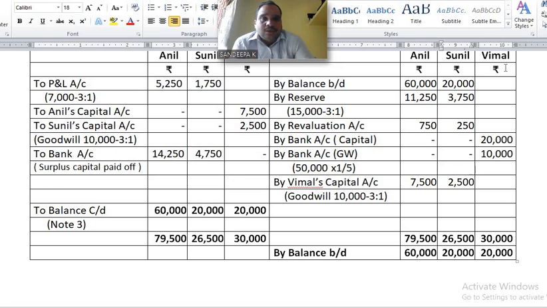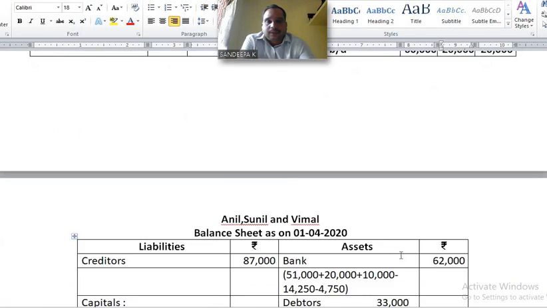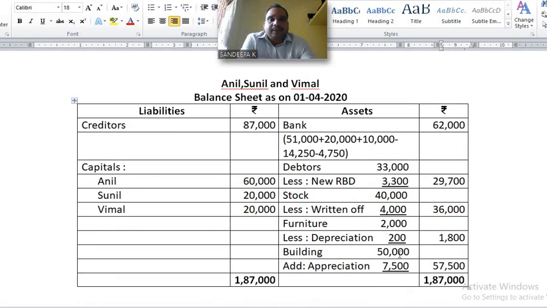Next, total of Vimal's column: 20,000 plus 10,000, 30,000. Write it on the debit side, 30,000. 30,000 minus 7,500 minus 2,500 minus 20,000. Okay, the same balance comes. There is no excess amount. Write it on the credit side: By balance brought down 60,000, 20,000, 20,000. Okay. Next, prepare the balance sheet.